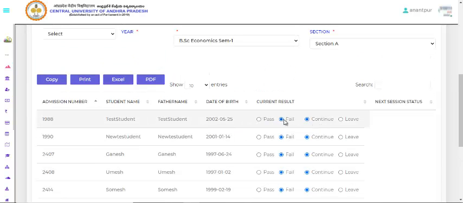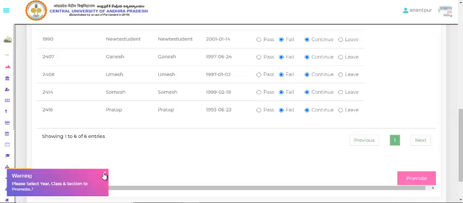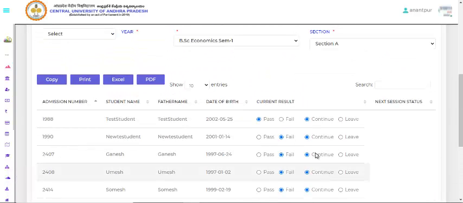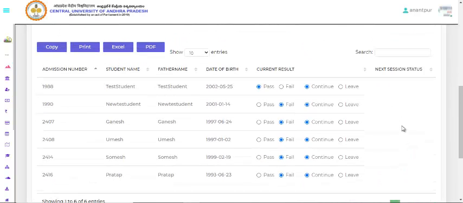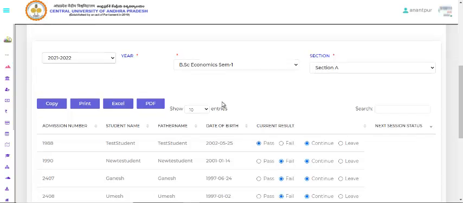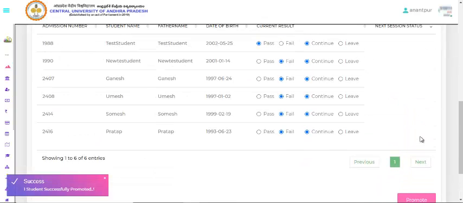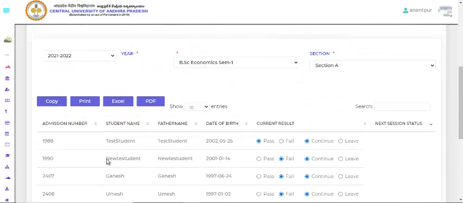If they continue, we can give pass, continued. And the next step is to promote them for the next year, 2021 to 22. I have just mentioned once, and successfully submitted, one student has been promoted. Usually we can give all the student details and promote them directly.